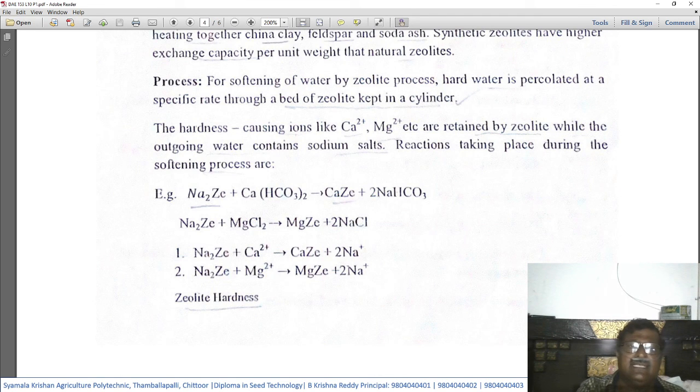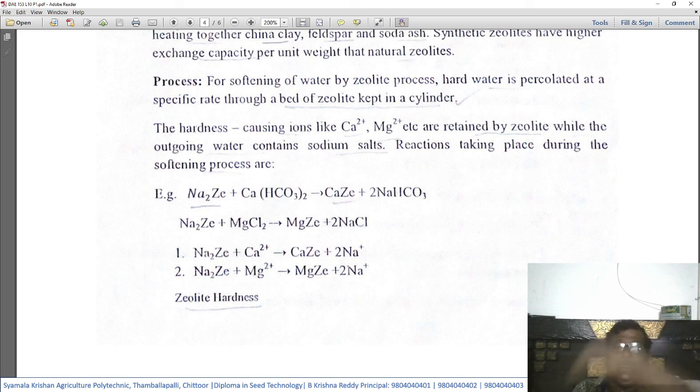So the hardness causing ions like calcium ions and magnesium ions are retained by the zeolite while the outgoing water contains sodium salts.